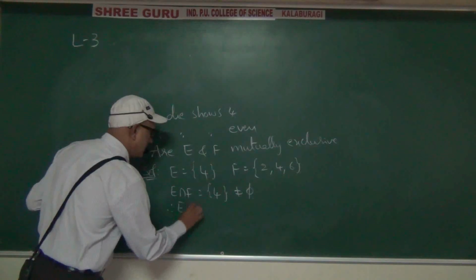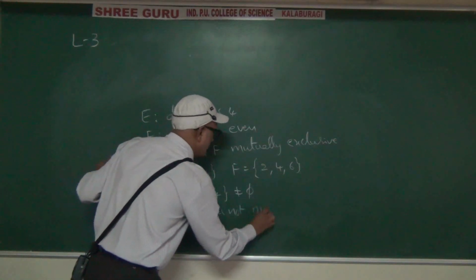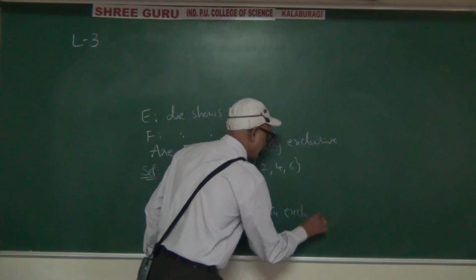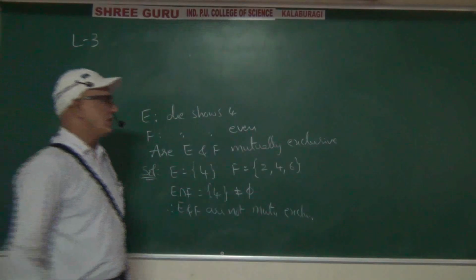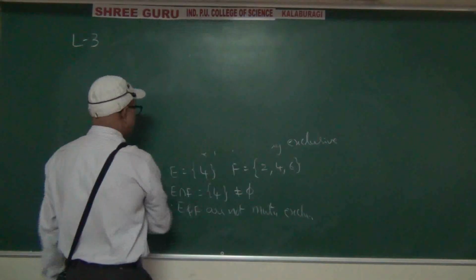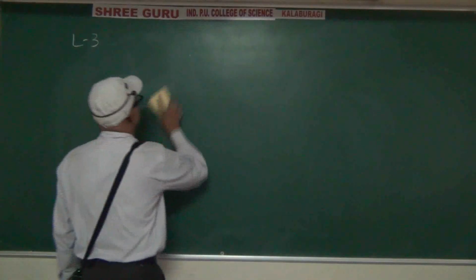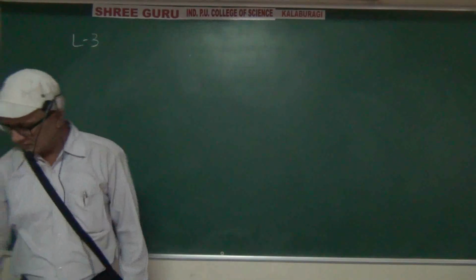Therefore, E and F are not mutually exclusive. Right, next question.